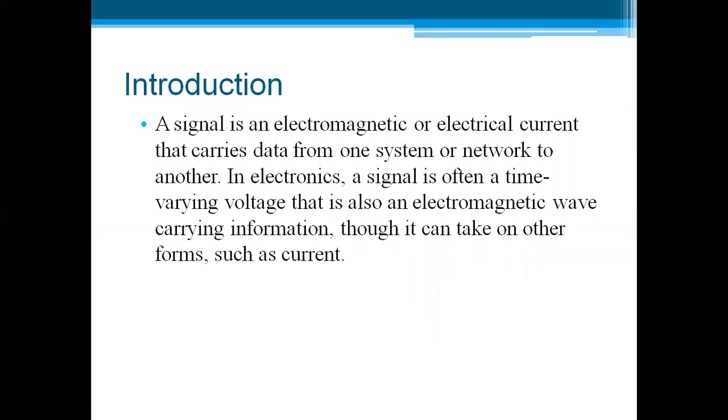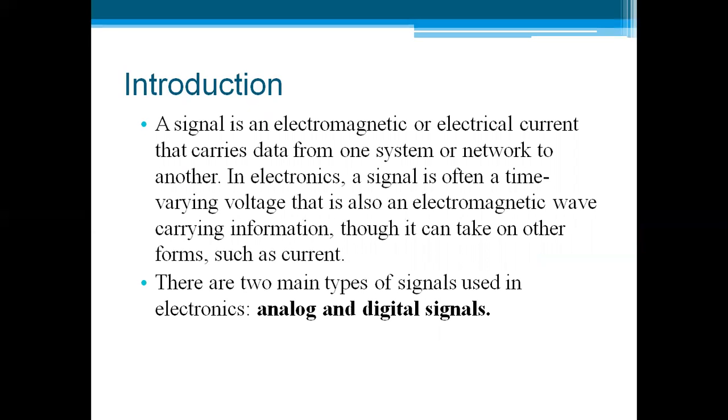Then we are having, based on the message signal, a source, and the source is a message signal. Based on the signal, we are having various types of message signal. So what does signal mean? A signal is an electromagnetic or electrical current that carries data from one system or network to another. In electronics, a signal is often a time varying voltage that is also an electromagnetic wave carrying information, though it can take on another form such as a current or a voltage.